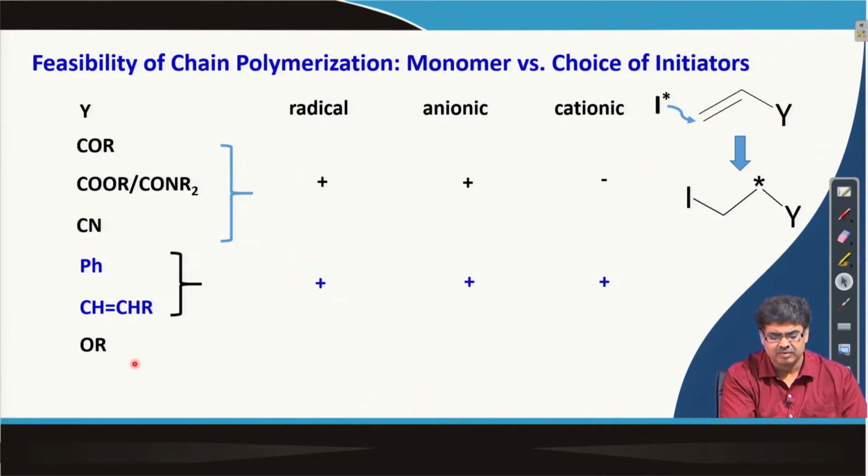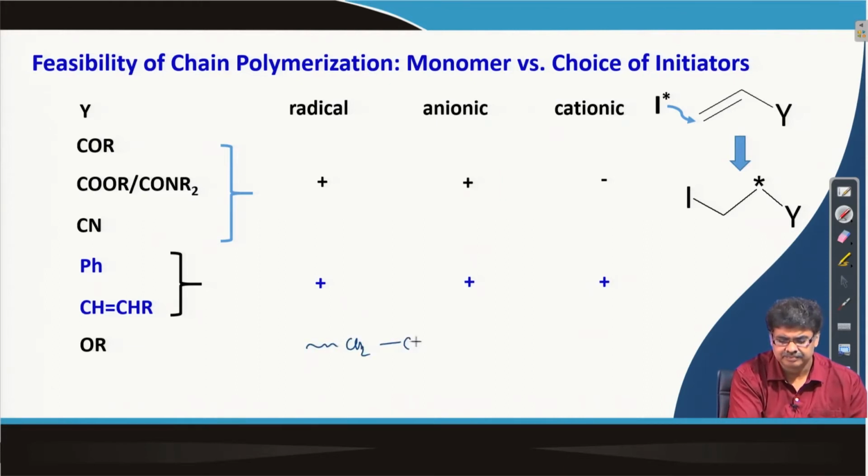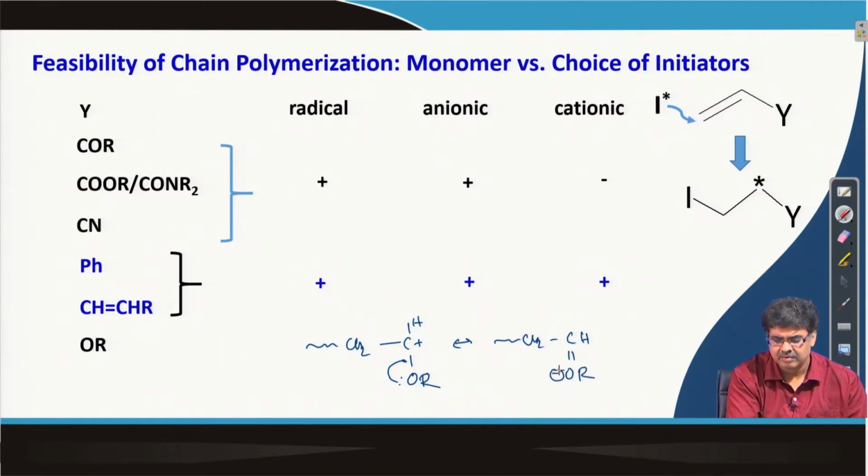If we talk about OR, then let me again write the structure. Now, some sort of stabilization is possible by donation of this lone pair on the oxygen.